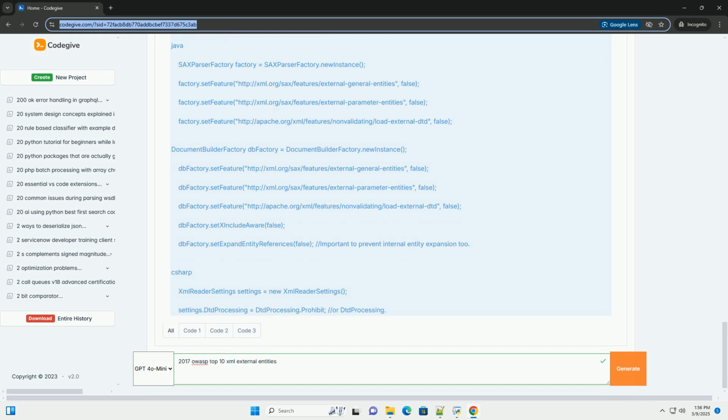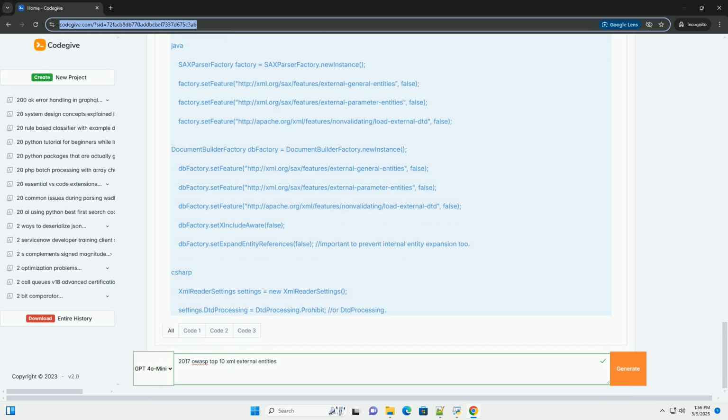DTD, document type definition: an optional part of an XML document that defines the structure, elements, and attributes that are allowed in the document. It can also declare entities. DTDs are often embedded within the XML document or referenced externally. DTDs are more relevant to XXE vulnerabilities in older systems.